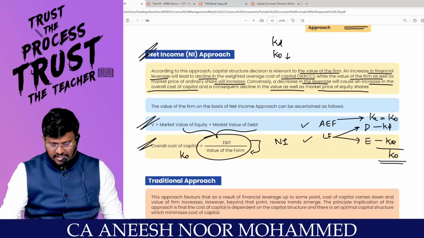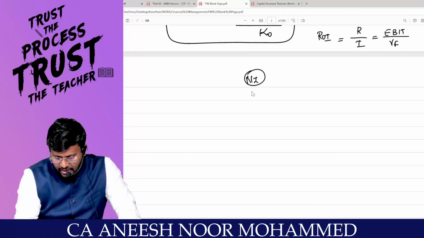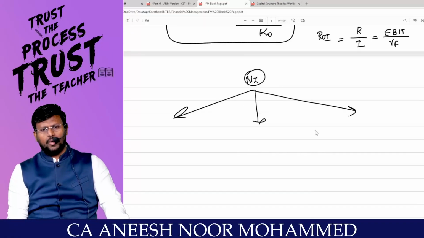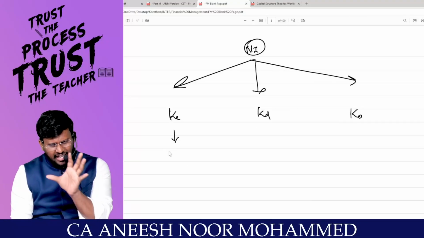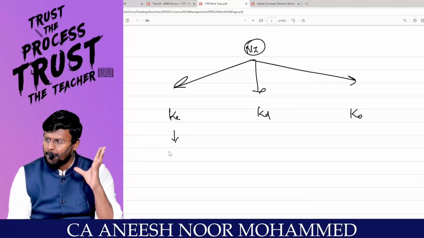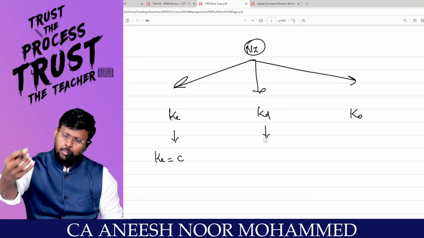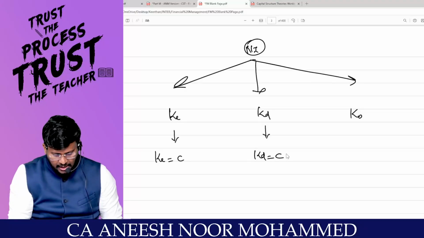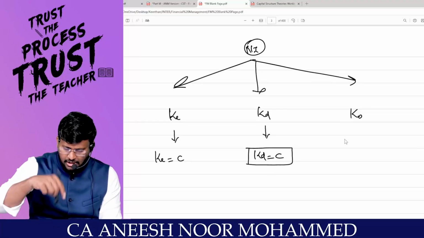The next theory I'm going to explain is called the net operating income approach. Sir, what NI said, this is how you have to understand. The net income approach said that three characters will be there. One is called KE, other is called KD, and other is called KO. According to the NI approach, if you are having 10% debt or 90% debt, whatever may be the proportion of debt in the capital structure, your KE will be constant. Am I right? Sir, if you are having 0 debt or you borrow 100% debt, still KD will be constant. Sir, because these two are constant, because of injecting a cheaper source of finance into the capital structure, automatically KO reduces.